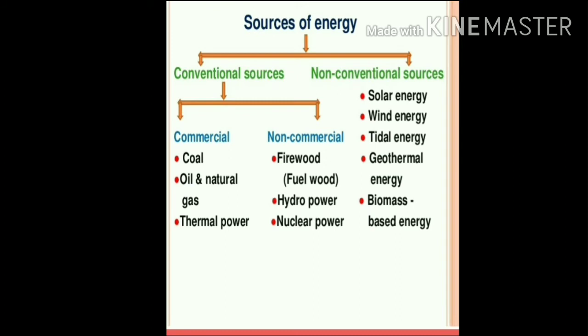The commercial sources include coal, oil, natural gas, thermal power, petroleum, etc. While the non-commercial sources include firewood, hydropower, nuclear power, etc. And students, the non-conventional sources include solar energy, wind energy, tidal energy, geothermal energy, biomass-based energy. So let us now find out the difference between these conventional and non-conventional sources of energy.